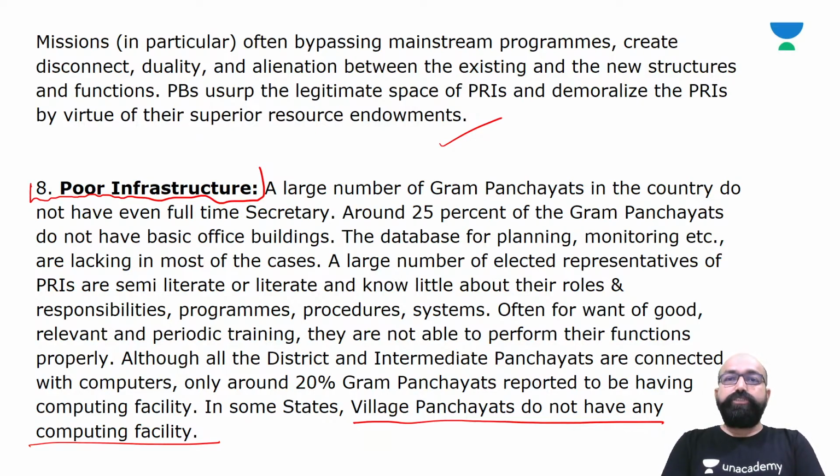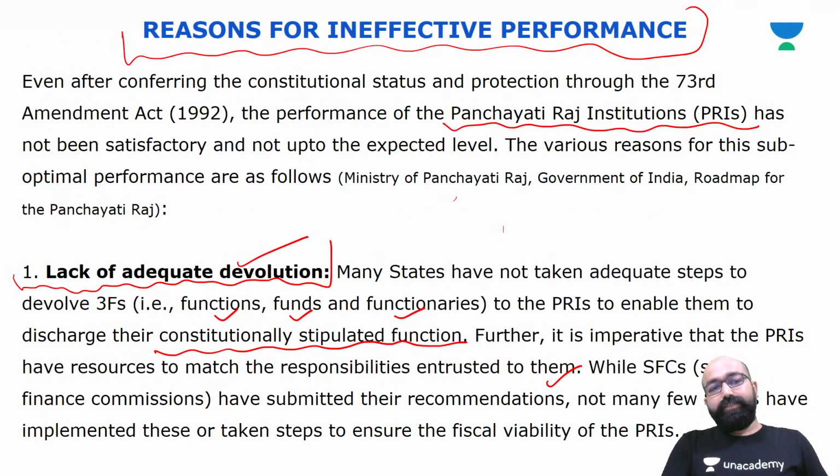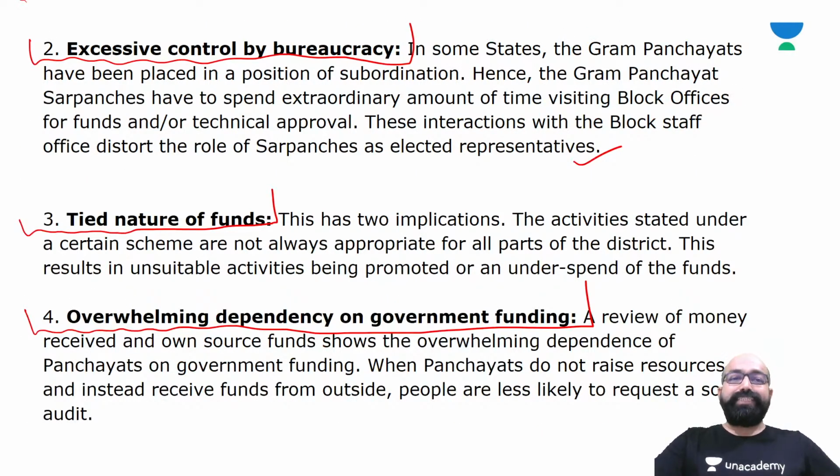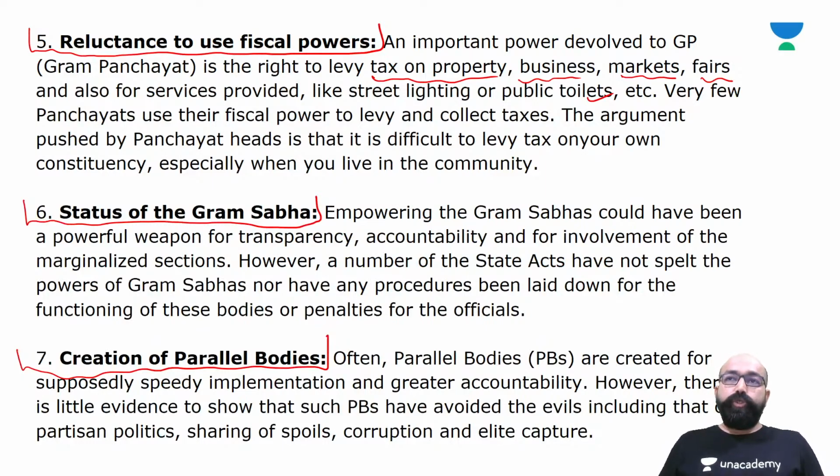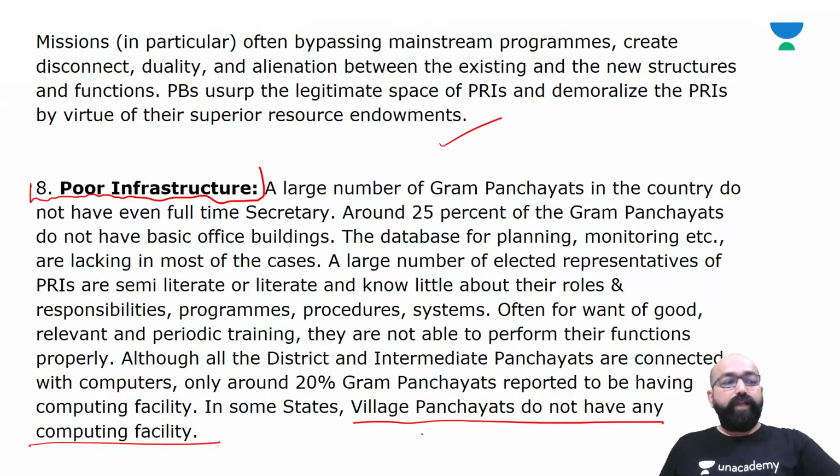All members should take part in the proceedings of Gram Panchayat. So all these are reasons for ineffective performance: lack of adequate devolution, excessive control by bureaucracy, tight nature of funds, reluctance to use fiscal powers, status of the Gram Sabha, creation of parallel bodies, and poor infrastructure.